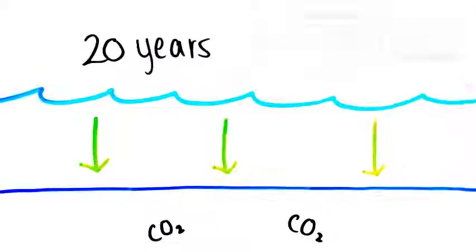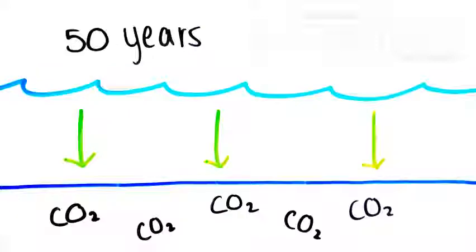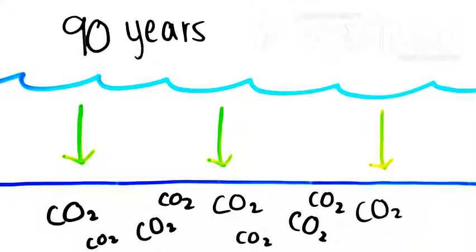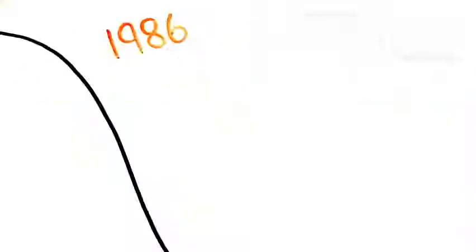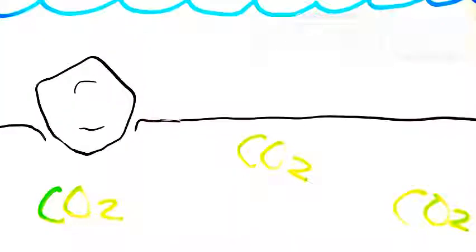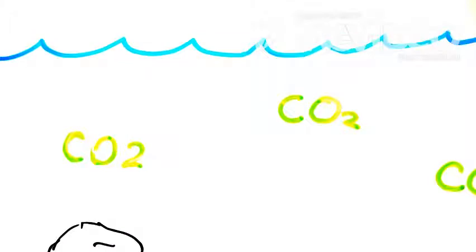So after over 100 years, there was a large buildup of CO2 at the bottom of the lake, without ever being released. In 1986, a landslide caused large rocks to penetrate the CO2 layer, releasing the pressure put on by the lake. The CO2 then rose to the surface and exploded.